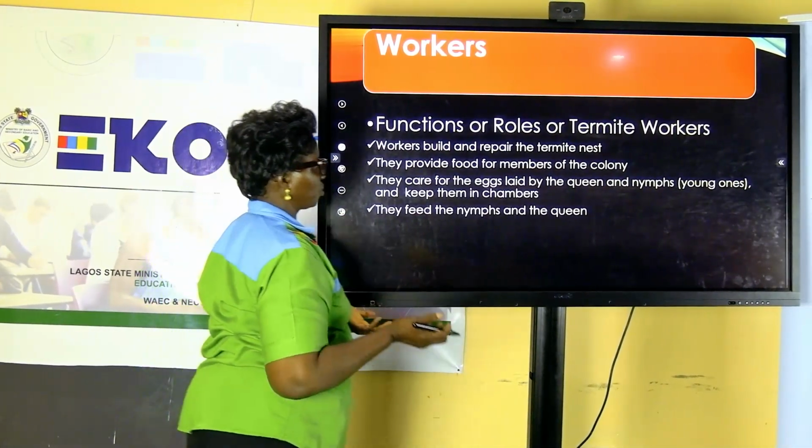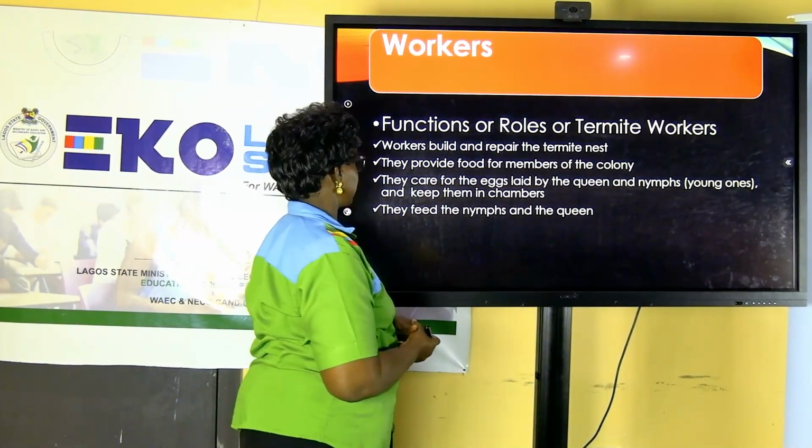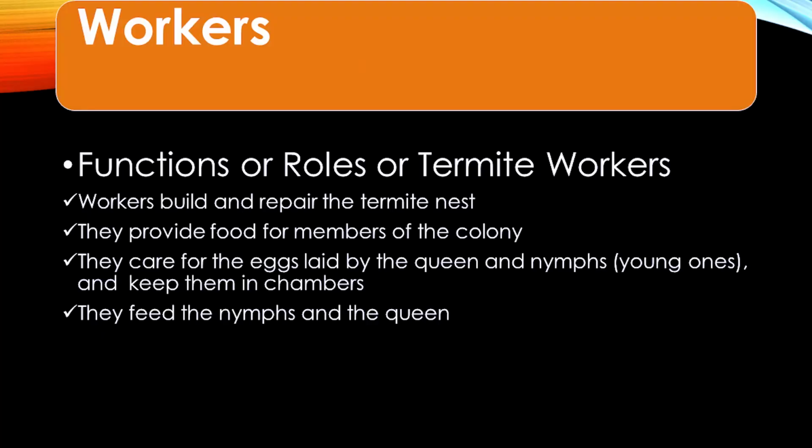Looking at their roles, what are the roles of termites? They build and repair the termite nests, the termitarium, when they live underground or in tunnels in dead wood. They ensure that they prepare that place and build it up. They provide food for members of the colony.